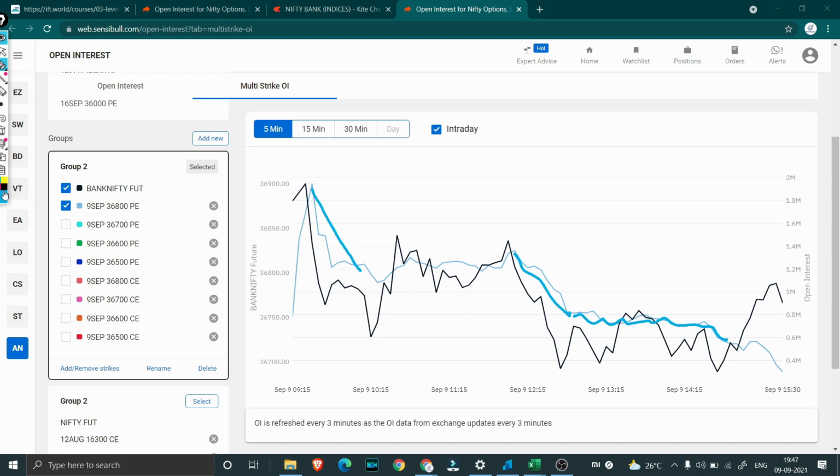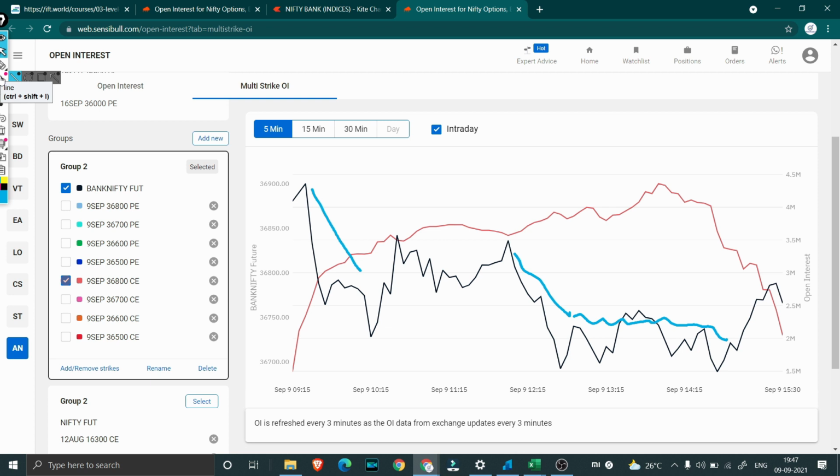But what about 36,800 calls? If that is increasing, then that is a sign that markets might not go above 36,800. You can see that as we approach 12 o'clock, the OI of call starts to increase.